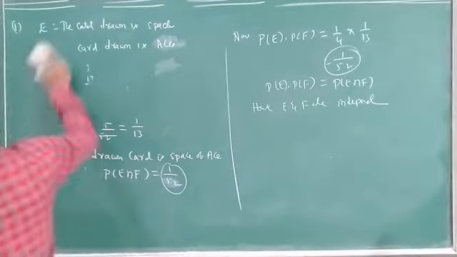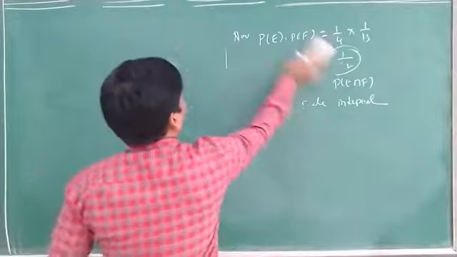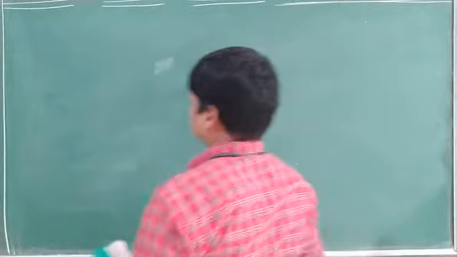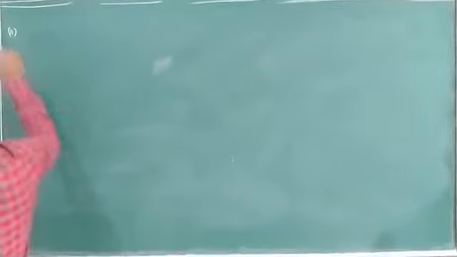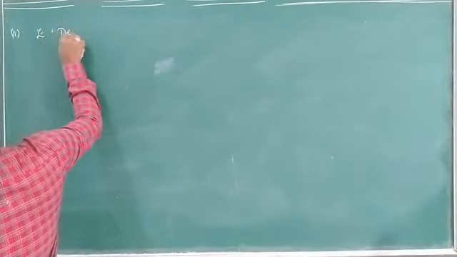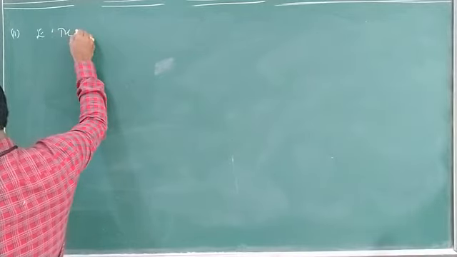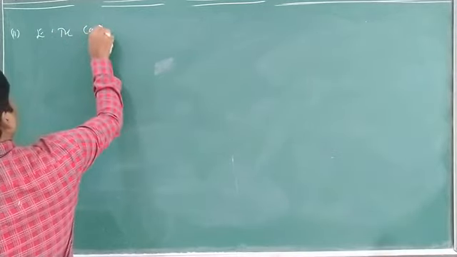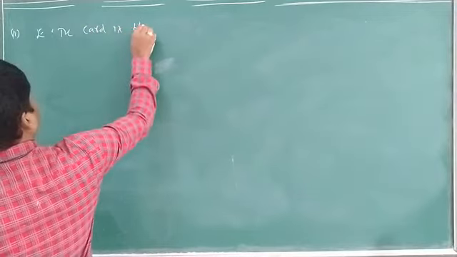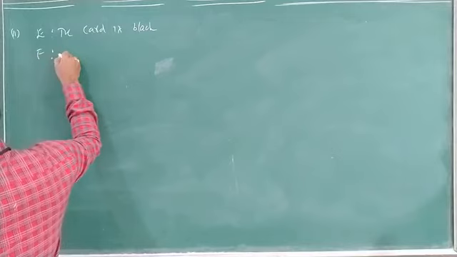Come to the next question. In these, 3 questions are given. What is the second question? Second question, E: the card is black. Black card. Yes, what is given? The card drawn is a king.